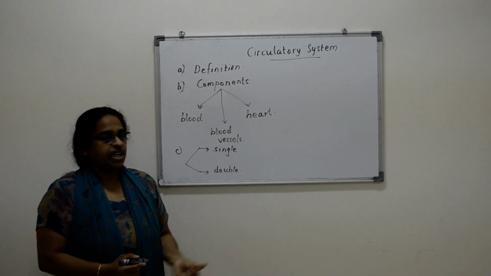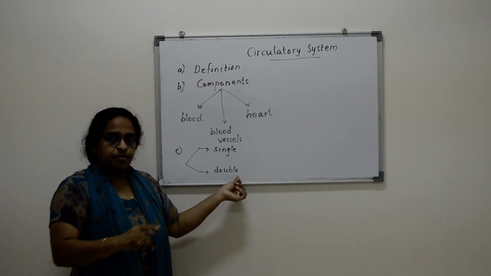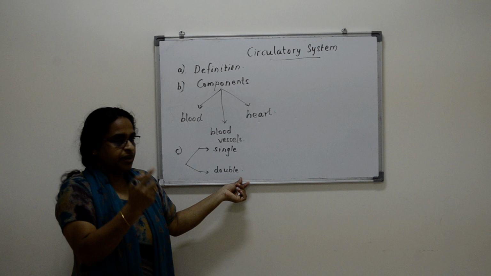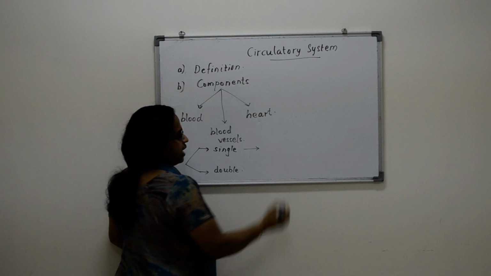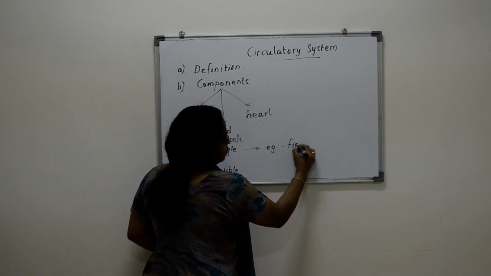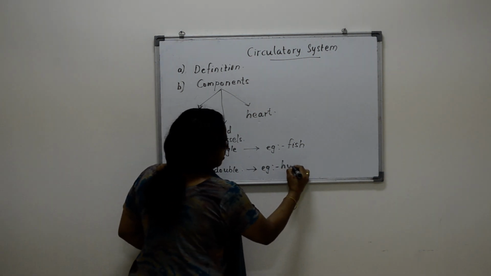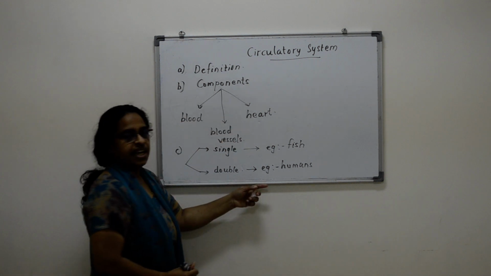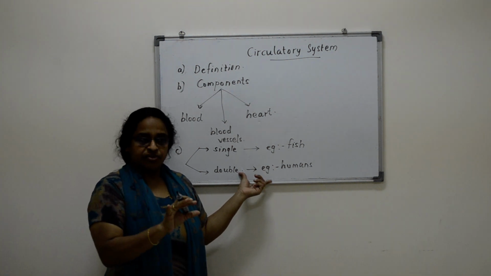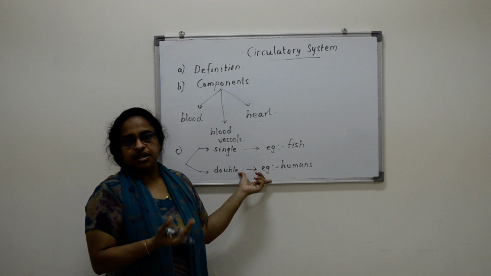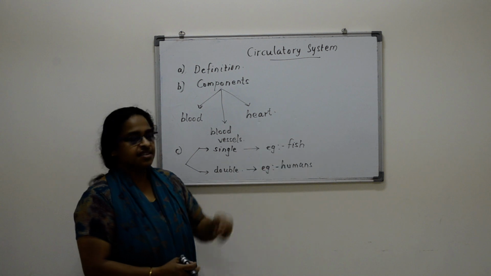And double circulation means the blood enters the heart twice on its complete circuit of the body. Okay. So, a single circulation example is fish. And for double circulation, we can take humans, because humans are the highest level of organisms. So, humans are having double circulation. Apart from humans, the birds are also having double circulation. The reptiles are also having double circulation. So, fish has single circulation.